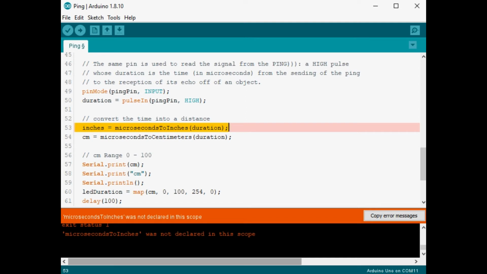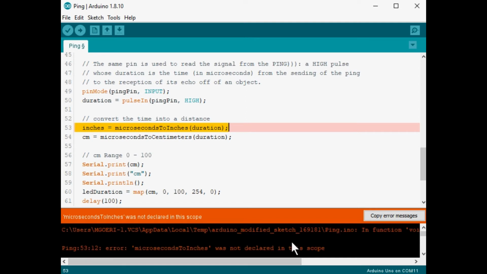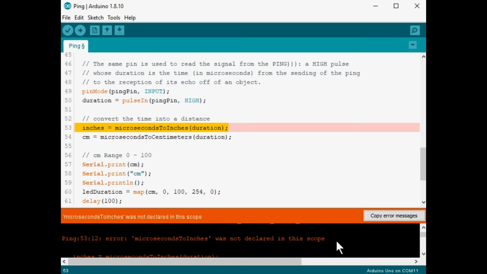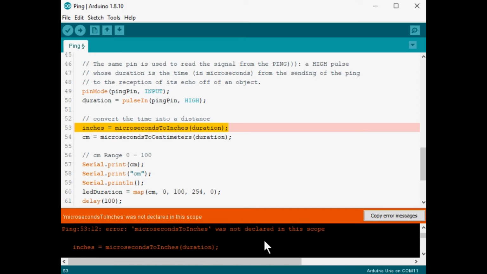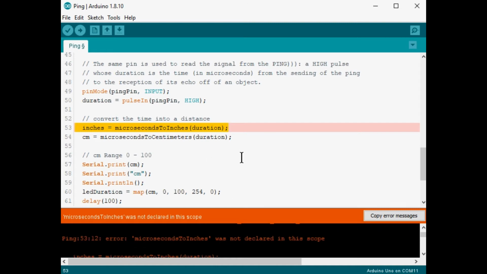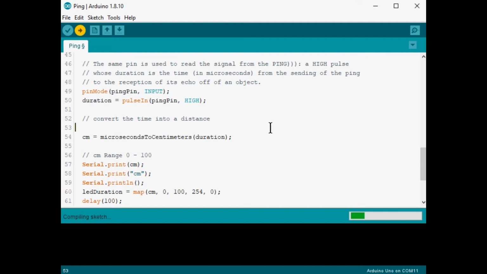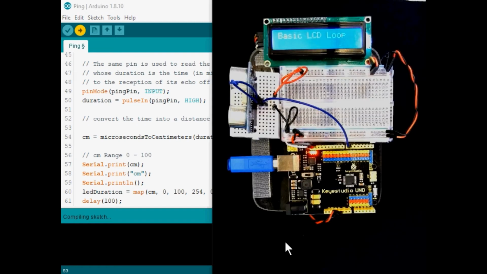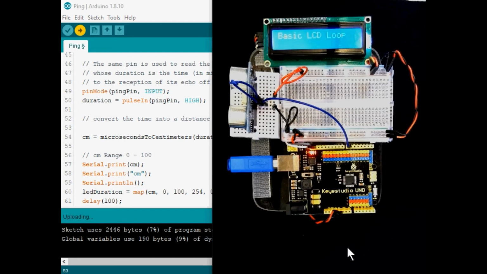And just a reminder, you remember, when an error occurs, you always go to the first error that you can see. So it's telling us that this was not declared in the scope. And it's telling us even what line it's in. So we can delete that. And we'll upload, switch to the board. This time our compile should go a lot quicker.